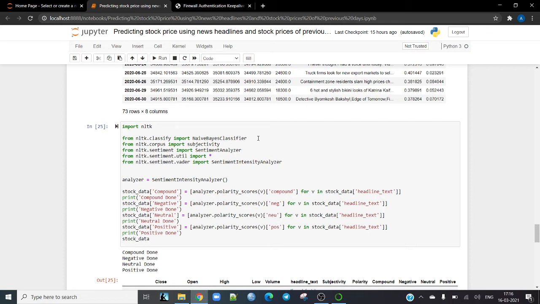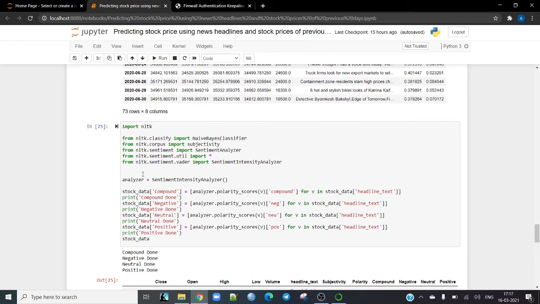Basically, NLTK is a leading platform for building Python programs to work with human language data. Now, this package has a lot of functions for classification, tokenization, stemming, tagging, parsing, and semantic reasoning, for wrappers and industrial strength NLP libraries.